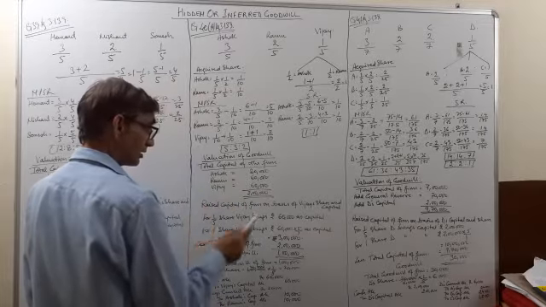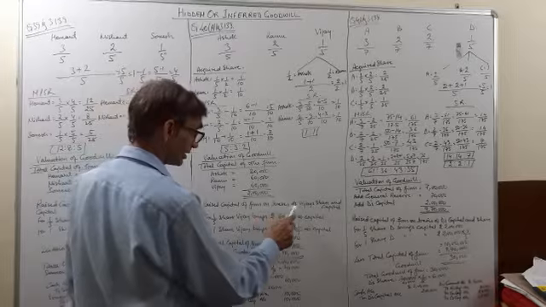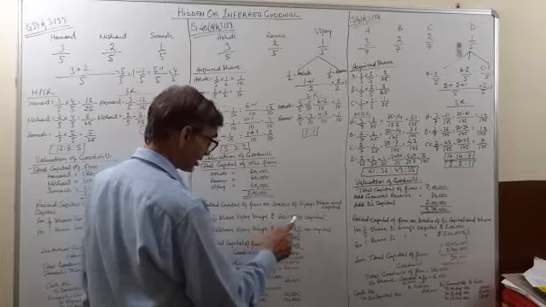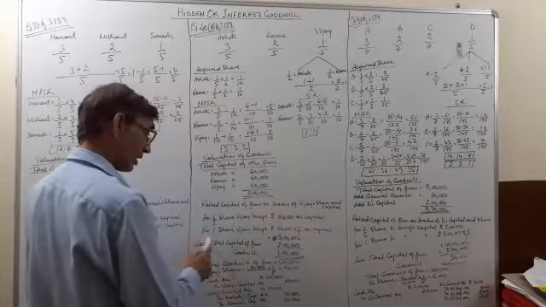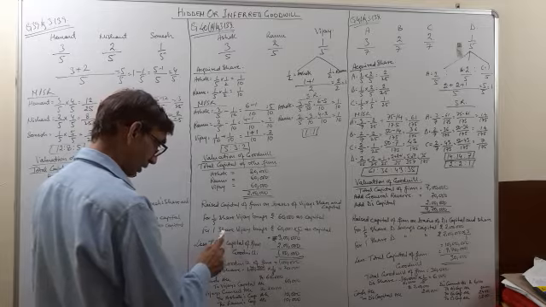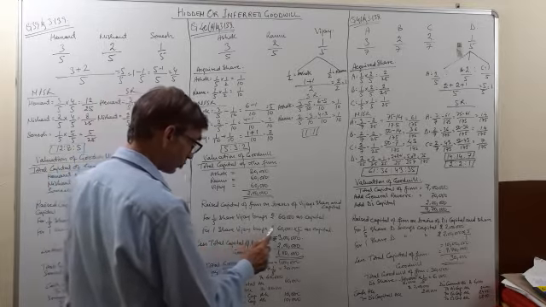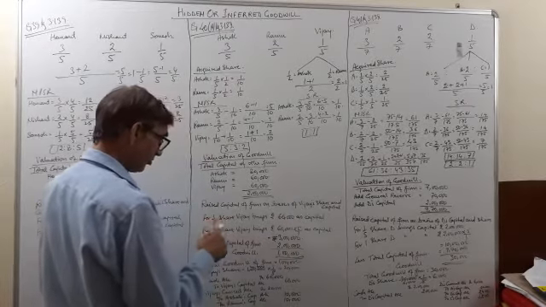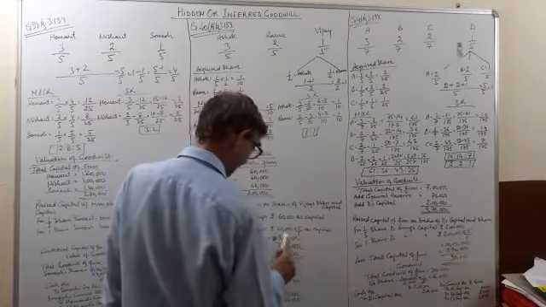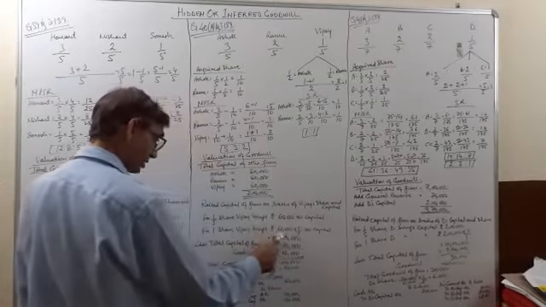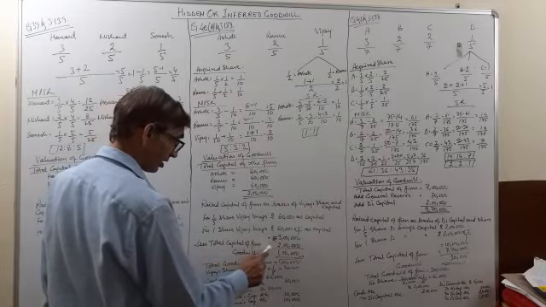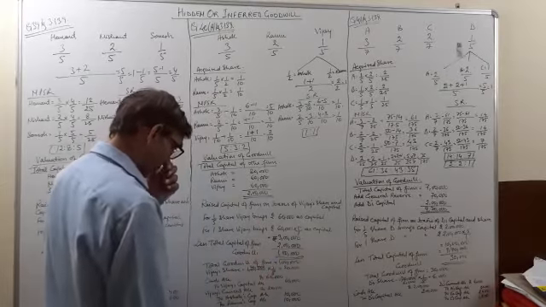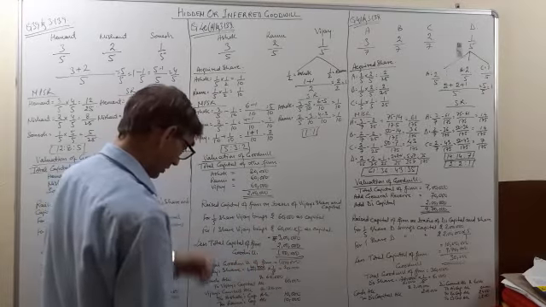Now we will calculate the raised capital of the firm on the basis of Vijay's share and capital. For his 1/5 share, Vijay brings rupees 60,000 as capital. So for the entire firm, Vijay brings rupees 60,000 into 5 by 1. We will take the reciprocal of the share of Vijay. So 5 by 1 as capital, and it comes to rupees 3 lakh. From this 3 lakh, we will subtract the total capital of the firm, that is 2 lakh. So the remaining part is your goodwill. So goodwill is 1 lakh.